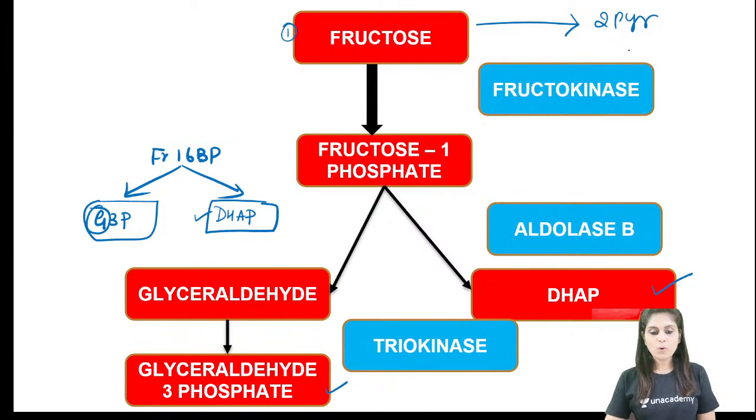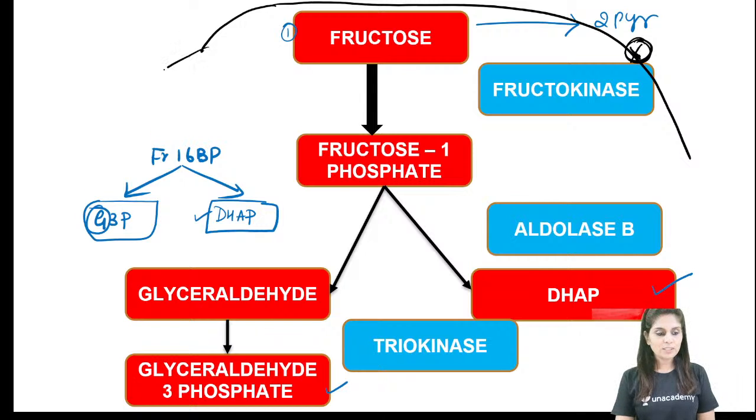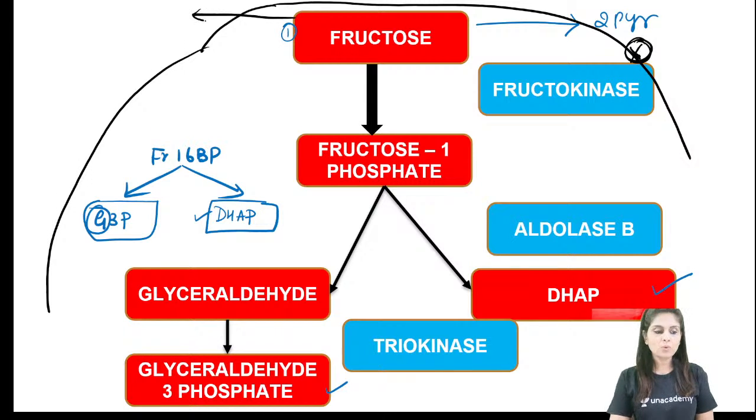I am going to tell you what happens when fructokinase is defective. As and when fructose gets into any cell, it cannot be trapped inside the cell. It comes out of the cell and gets into circulation. So in this condition, fructose level in the blood is high, and this gets reflected in urine. So in urine, fructose level is high.